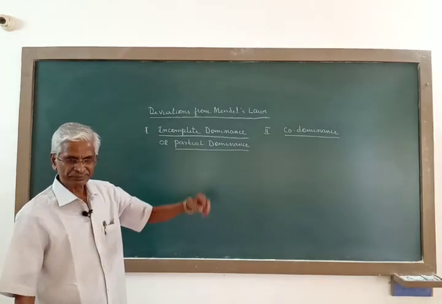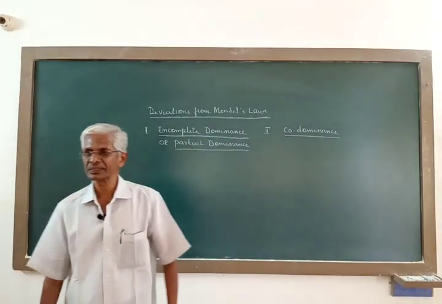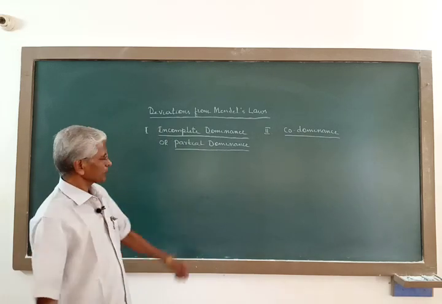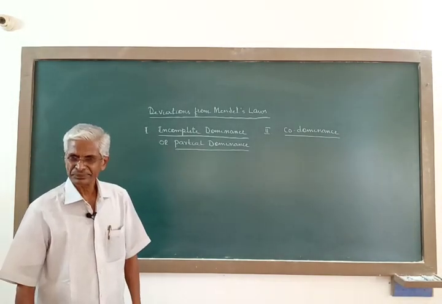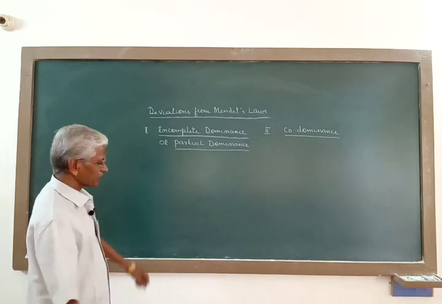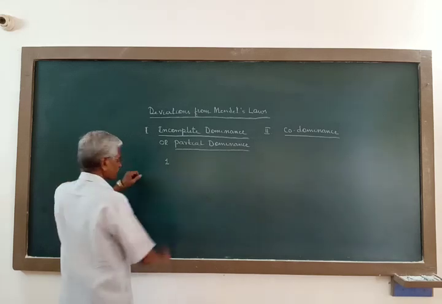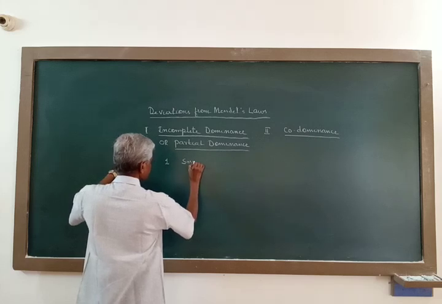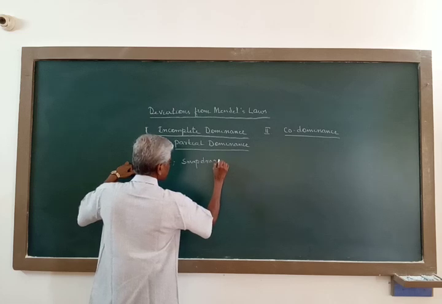Now, this will be more clear if I explain this incomplete dominance or partial dominance with a suitable example. The best example to illustrate incomplete dominance is the inheritance of flower color in two varieties of plants. Now one plant here is snapdragon.